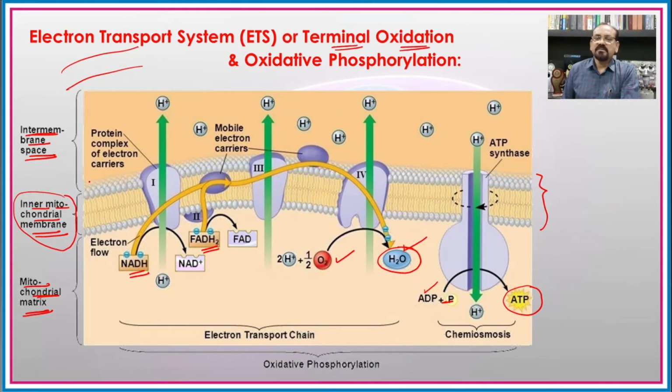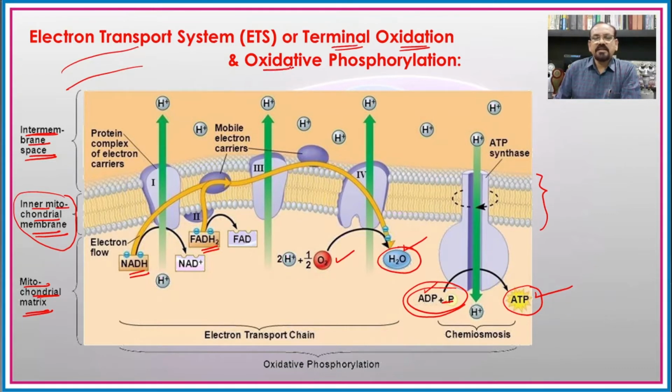During this process, at the different steps, there is release of energy during the transport of electrons, and this energy is used for the combination of ADP and inorganic phosphate, so that there is formation of ATP molecules.